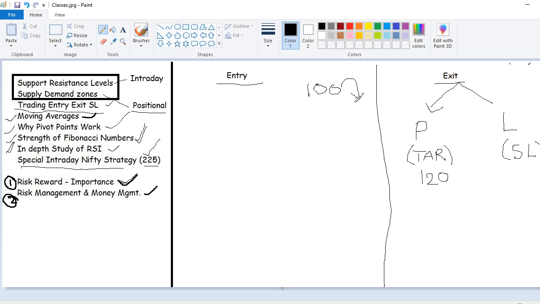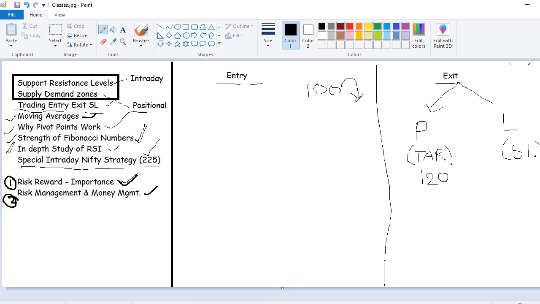Recent times, crude proved to us that it can go into negative also when it comes to derivatives. But I don't want to bring all those controversies. If you are going with cash, don't tell me, sir, how will it become 0, the company is not going to close. Yes, I have seen a few shares that were delisted from the stock market and they became 0. So this can happen.